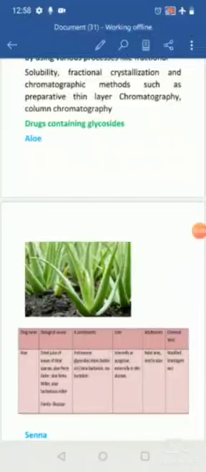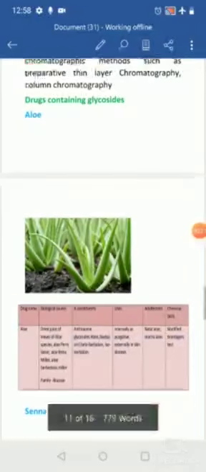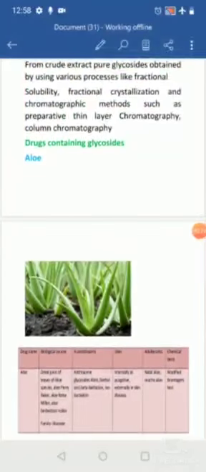Okay, so moving on to the next unit, that is the drugs which contain glycosides. There are many drugs which contain glycosides, but in your syllabus they have mentioned only 5 drugs, so we are going to discuss those 5 drugs. In that, the first one is aloe. You are already familiar with aloe vera. You use it in your day-to-day life.